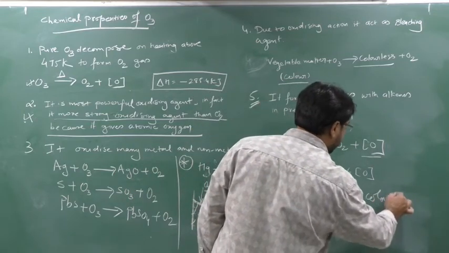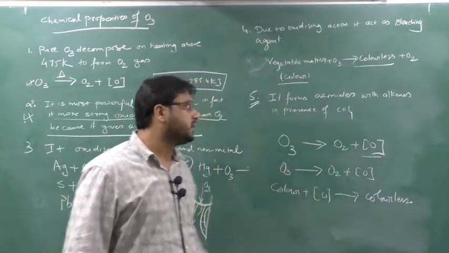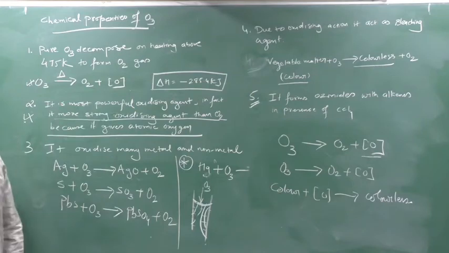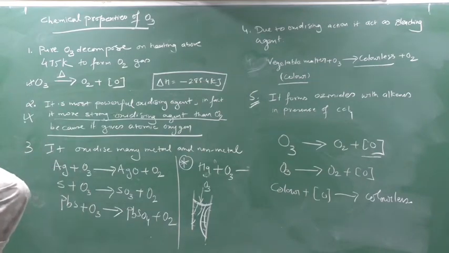So this is the exact correct reaction. Clear this part? And this color material means vegetable matter. Okay, so write down: due to its oxidizing action, it acts as a bleaching agent and sterilizing agent. As you know, this is used for the water sterilizer. Yes or no? So due to its oxidizing action, it acts as a bleaching agent as well as sterilization agent.